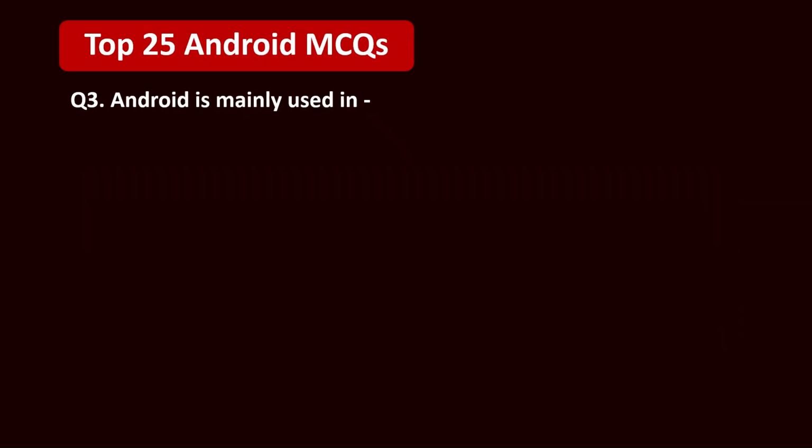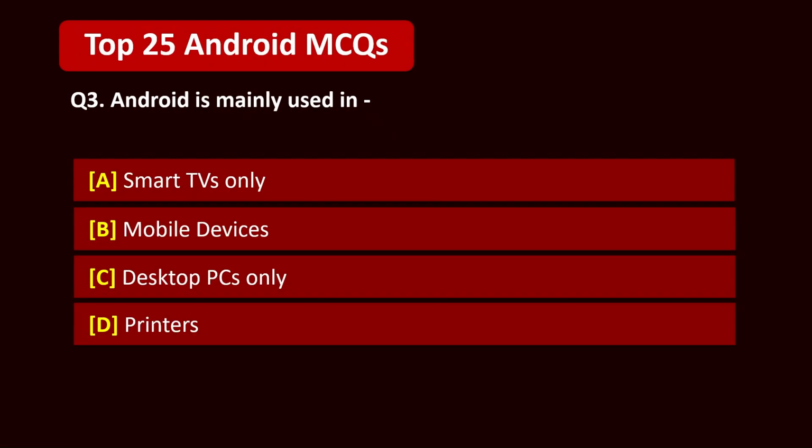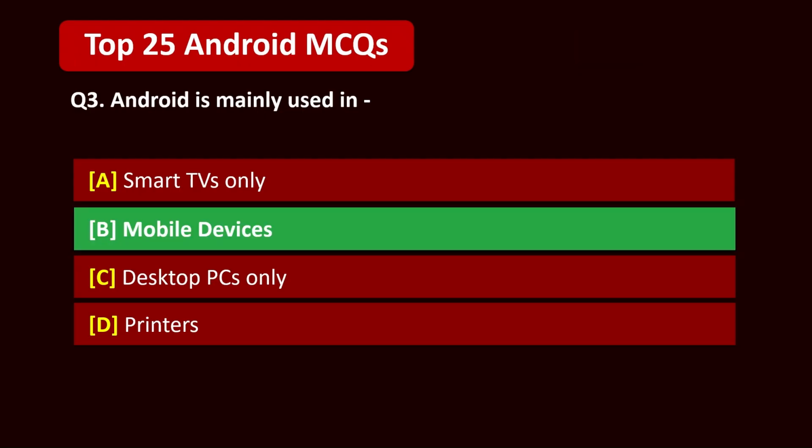Question 3. Android is mainly used in A. Smart TVs only. B. Mobile devices. C. Desktop PCs only. D. Printers. 5, 4, 3, 2, 1. Correct answer is B. Mobile devices.